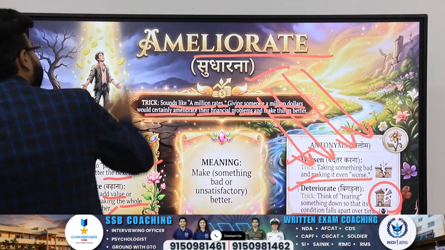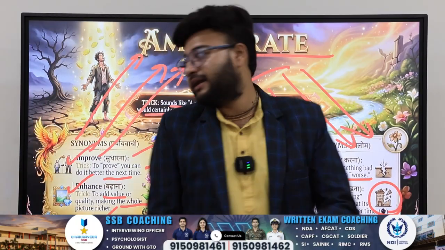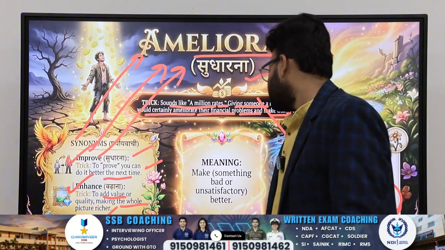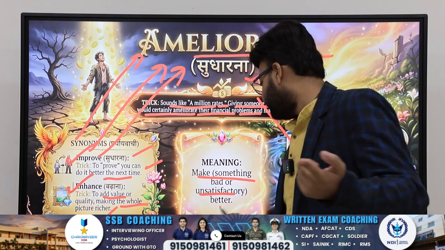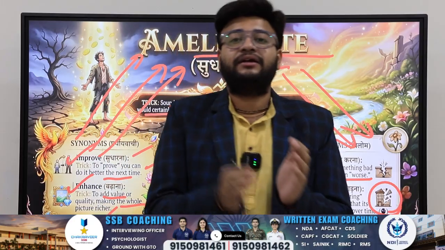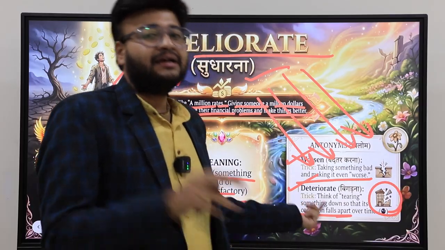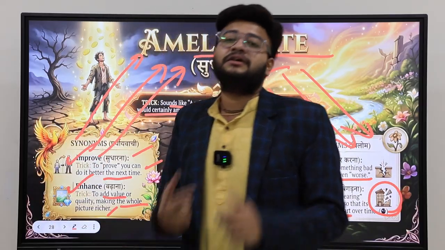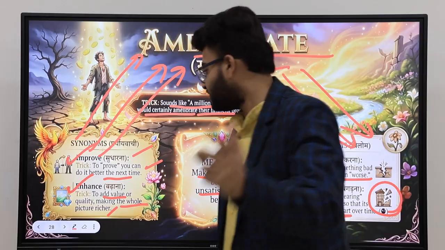Now improvement will be the upside. Ameliorate means things are improving in a positive manner. So improve and enhance are the synonyms. You can also add: to make something which was already bad better. A thing which was in a bad state, you are making it improve, you are making enhancement. The opposite will be worsen, deteriorate. The synonyms would be improve, enhance. So ameliorate, improve, enhance. Try to repeat after me. Ameliorate, improve, enhance. Yes, it got stuck in your head, right?